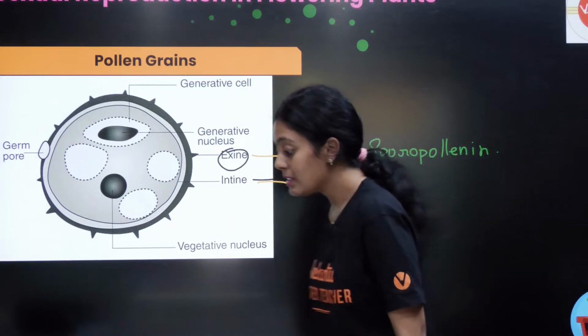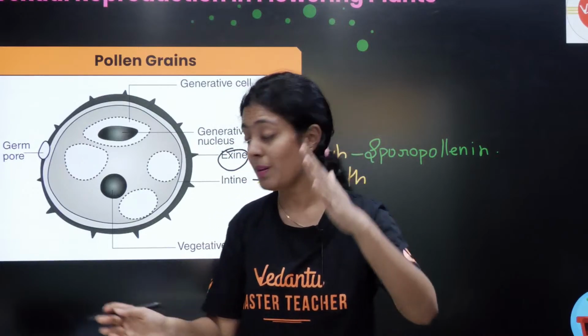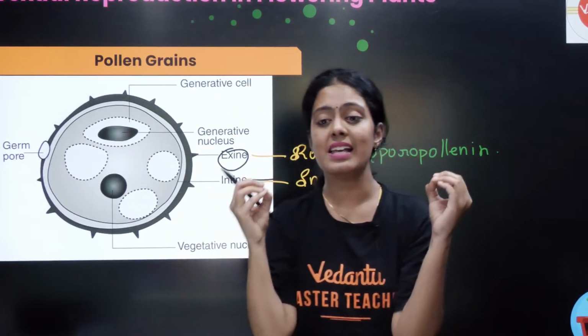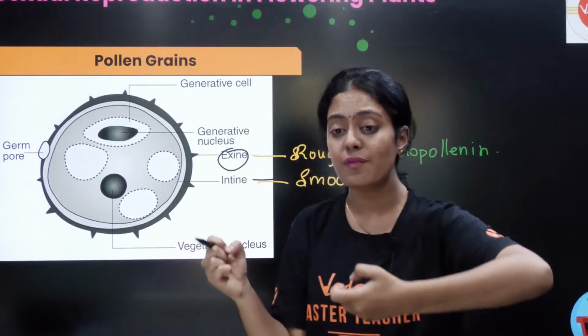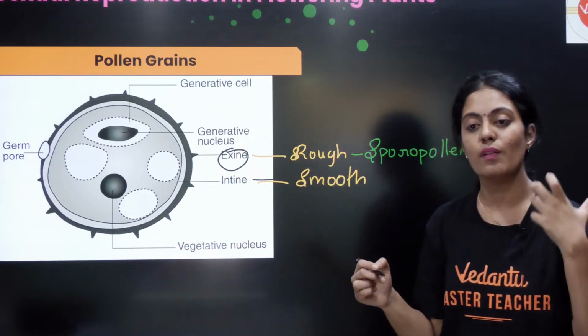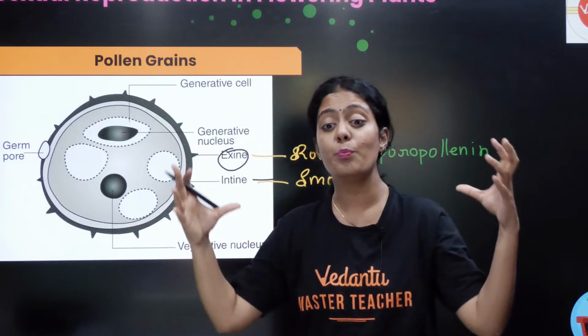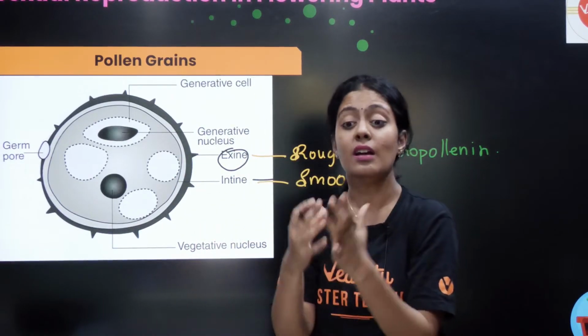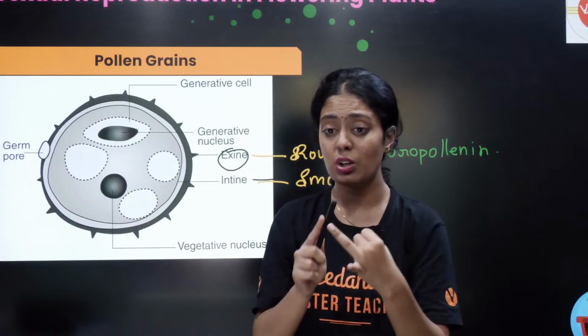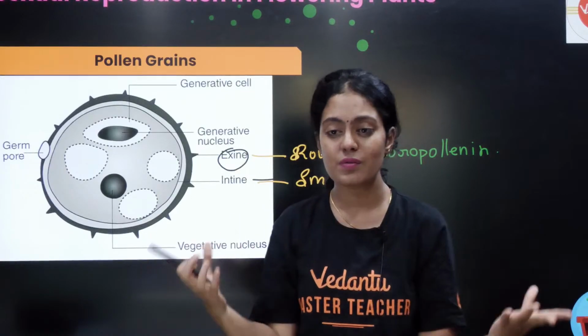Yes, sporopollenin. Germ pore is present there, அதுவும் முக்கியம் தான், பட் ரொம்ப முக்கியம். The exine is having a very very tough substance called sporopollenin. Okay, இந்த sporopollenin ஓட function என்னன்னா, it is going to protect my pollen grain. See, in the pollen grain it will be subjected to water, it will be subjected to wind, it will be subjected to a lot of stress, correct?